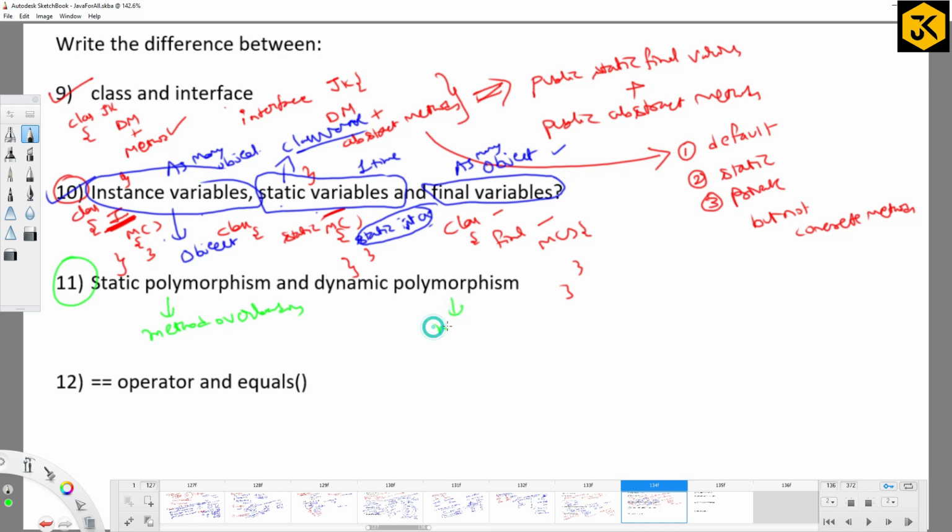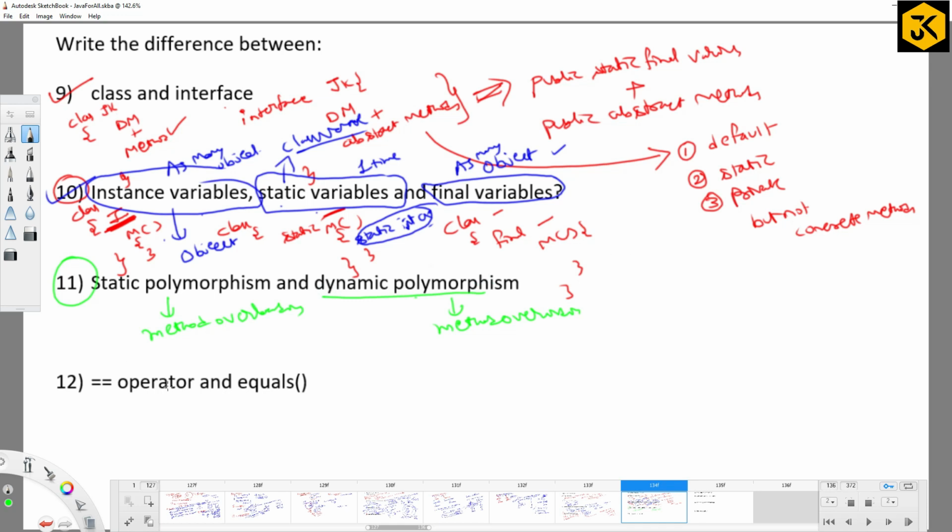If it is method overriding, we call it dynamic polymorphism. Static polymorphism means whatever method is referred at compile time, the same method is executed at runtime also. Whereas in dynamic polymorphism, whatever method is referred at compile time, a different method is executed at runtime.